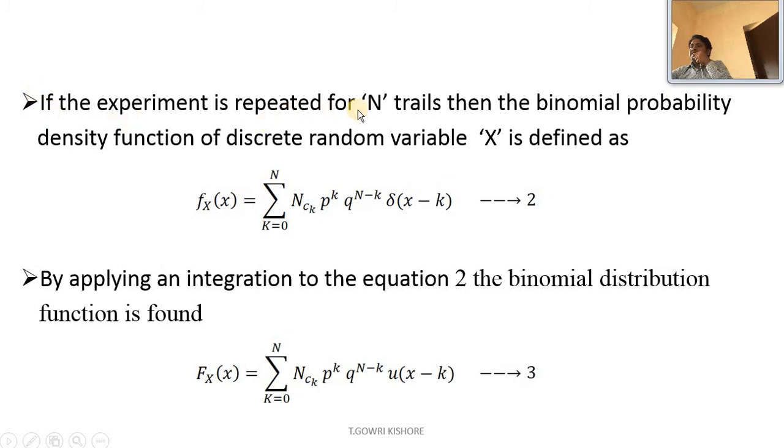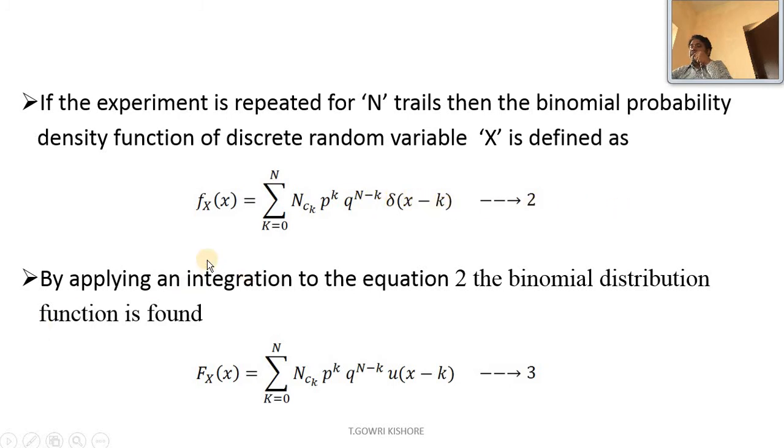If the experiment is repeated for n trials, then the binomial probability density function of the discrete random variable x is defined as f_X(x) equal to summation k equal to 0 to n of nCk into p power k into q power n minus k, into delta of x minus k. For a density function you will always get the impulse.